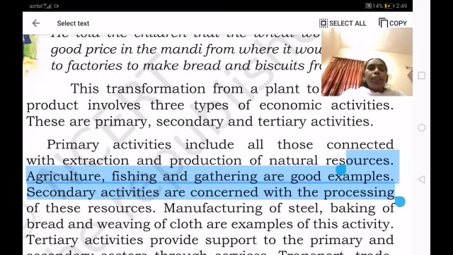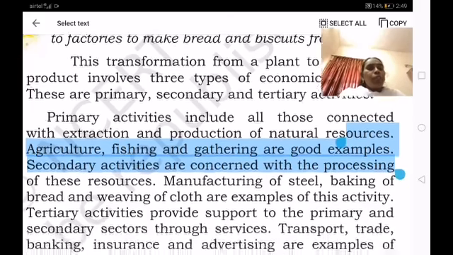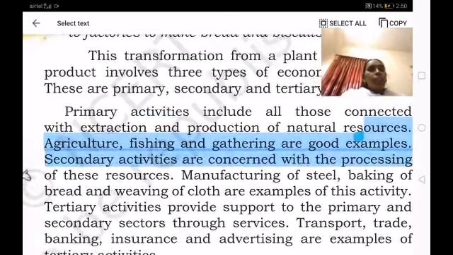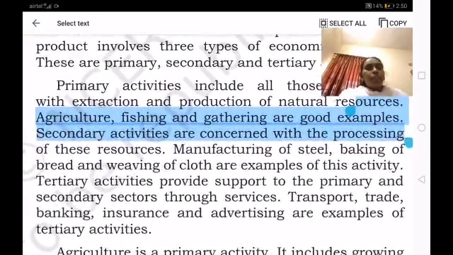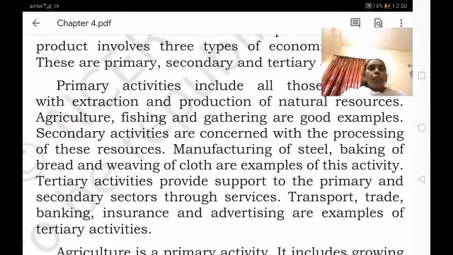The second one, the secondary activities, are concerned with processing. You have seen now what processing has taken place. The farmer was selling wheat in a market, and from there they take it to the factory for processing. So the processing of these resources, manufacturing of steel, baking of bread and weaving of cloth are examples of secondary activities. The manufacturing of goods takes place in the industries only.